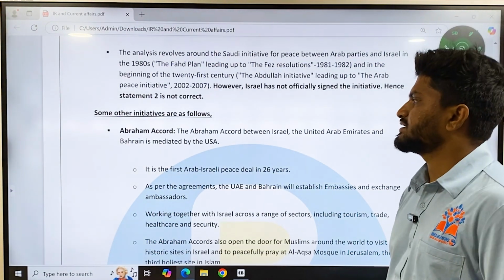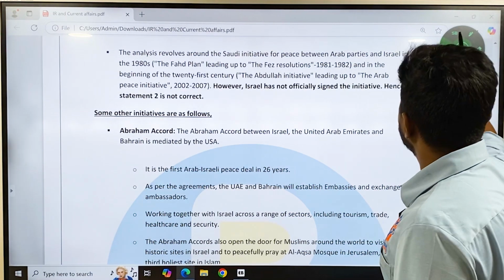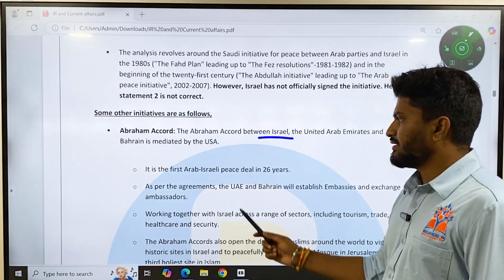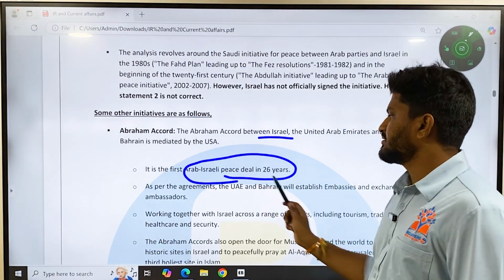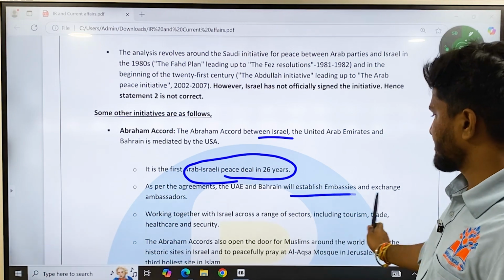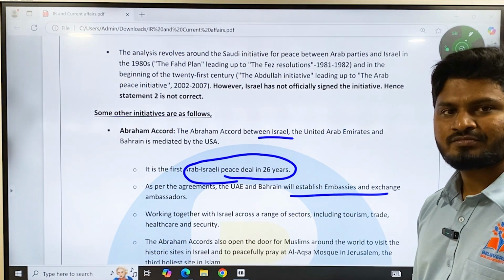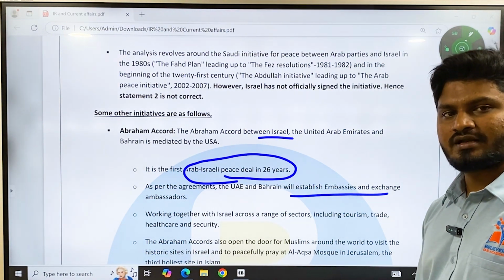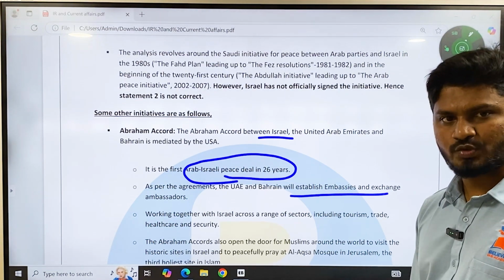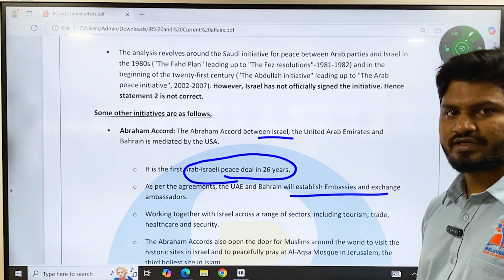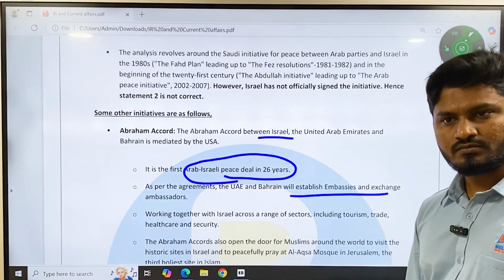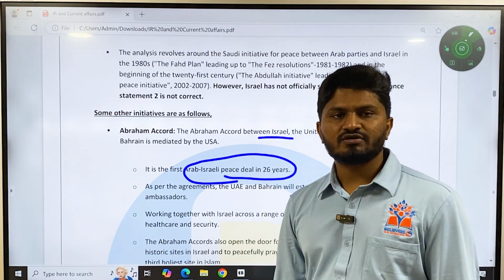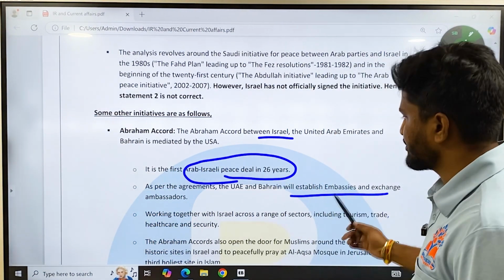There are other initiatives such as the Abraham Accord. What is the Abraham Accord? It was between Israel and the United Arab Emirates and Bahrain, mediated by the USA. It is the first Arab-Israeli peace deal in 26 years. As per the agreement, UAE and Bahrain will establish embassies and exchange ambassadors with Israel. So see, all the Arabian countries are leaning towards Israel and leaving Palestine dry. That is how geopolitics works. Every country looks after their own interest. They are seeing certain positive outcomes out of Israel's relations, so they are supporting Israel now. If they see positive relations out of Palestine, then they will jump to Palestine again. So that is how geopolitics works.